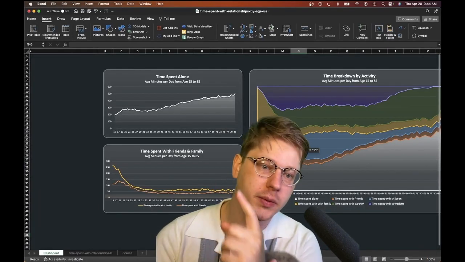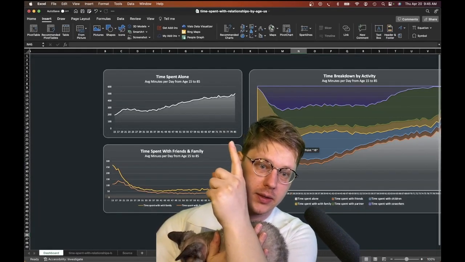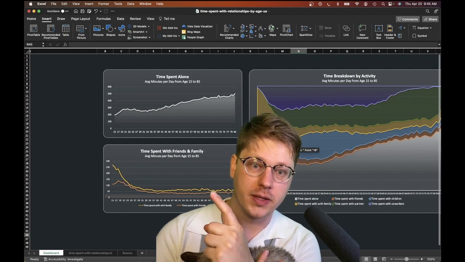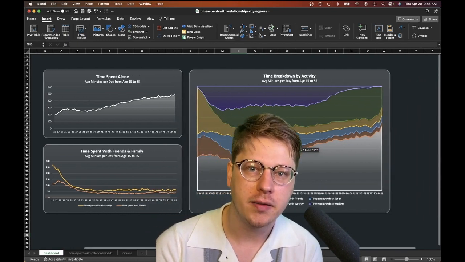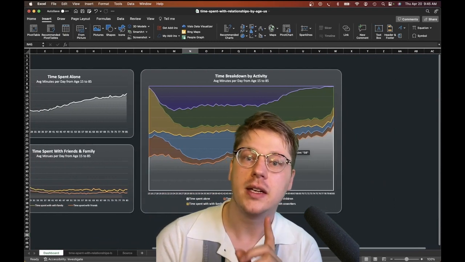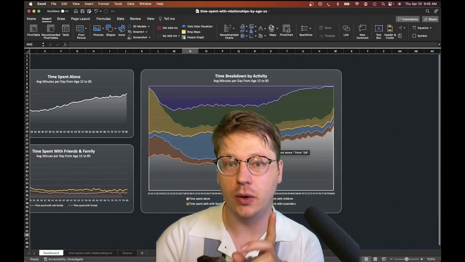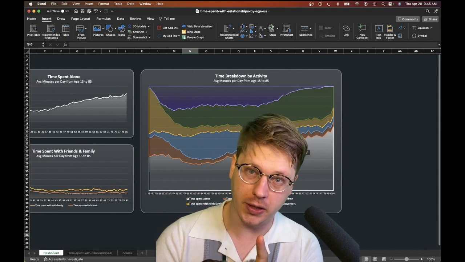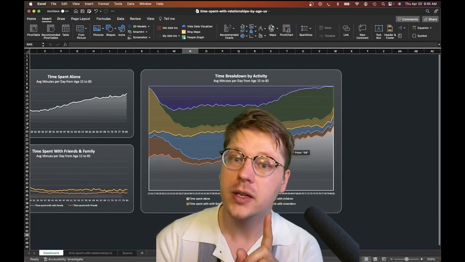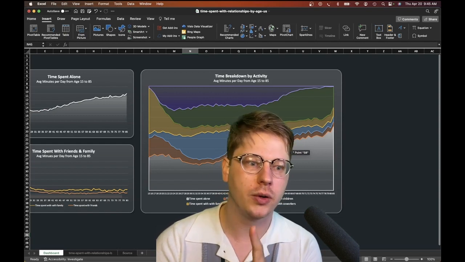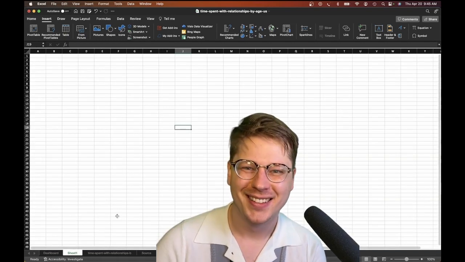What I've chosen to do in this dashboard is I've highlighted time spent alone, I've highlighted time spent with friends and family, the decrease over time, the increase of time spent alone, and then I've done a breakdown. And this breakdown, instead of using a standard line chart, is using a 100% stacked area chart. This is a really good way of showing proportionality, not a good way of showing total values, but a great way of showing proportionality changing over time. So let's do this thing.